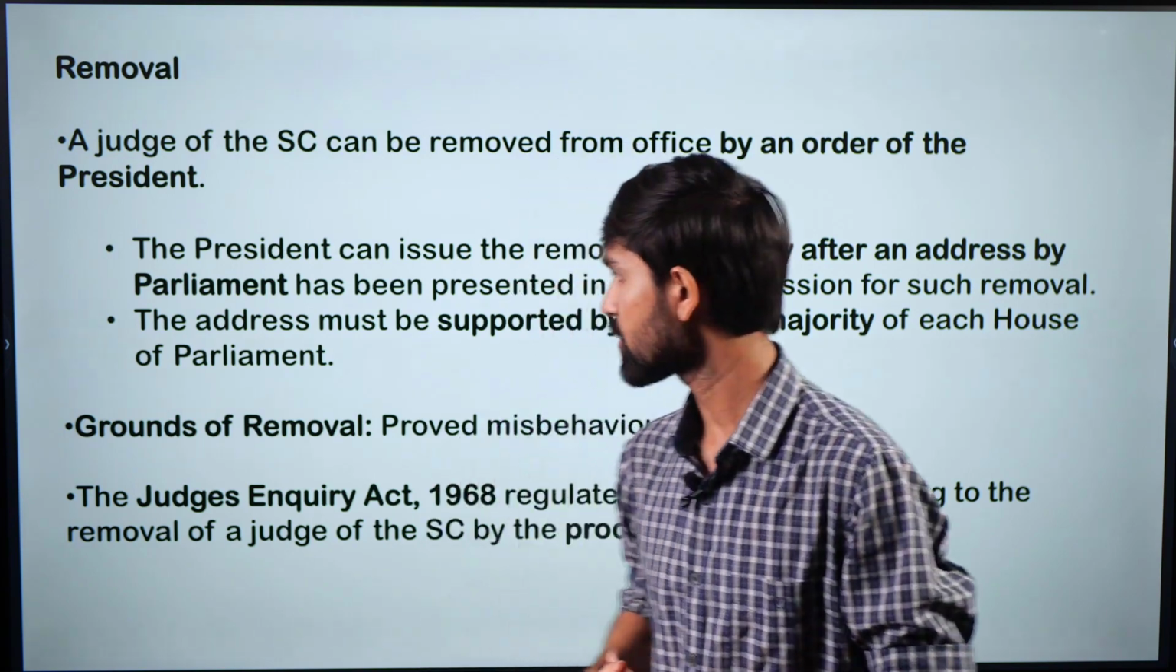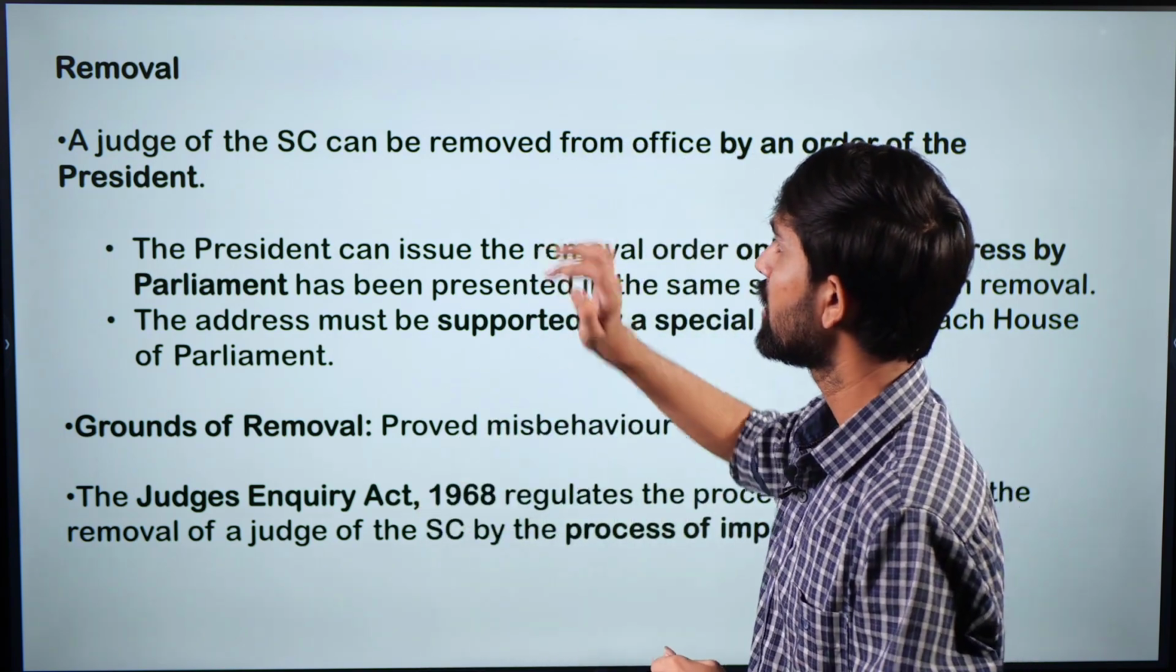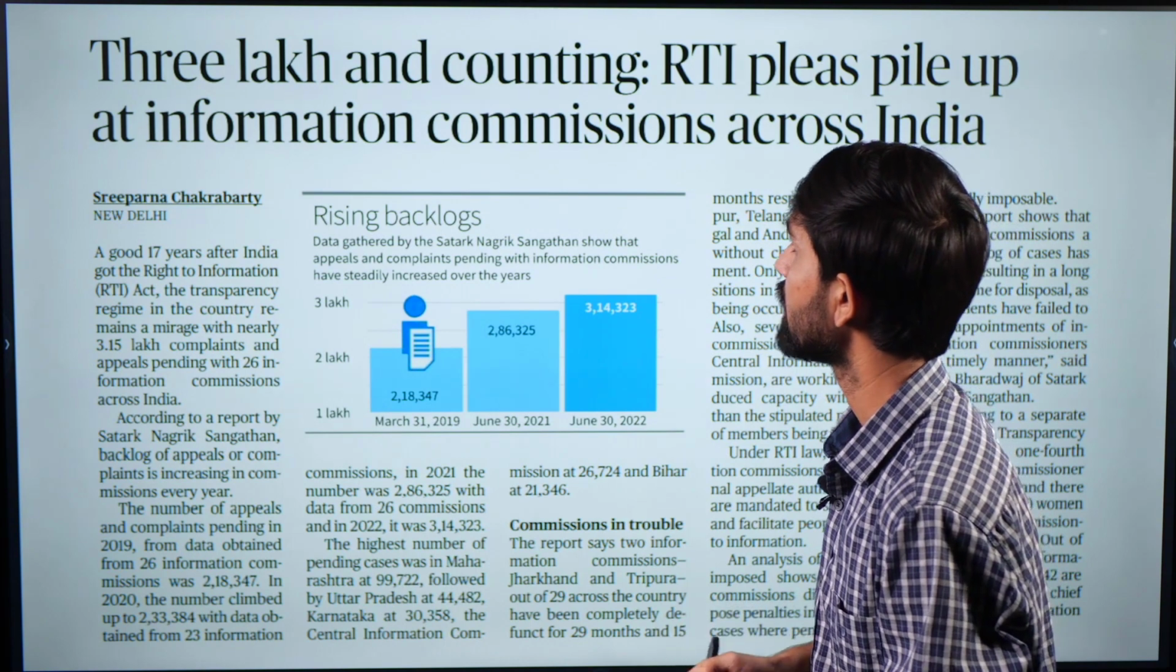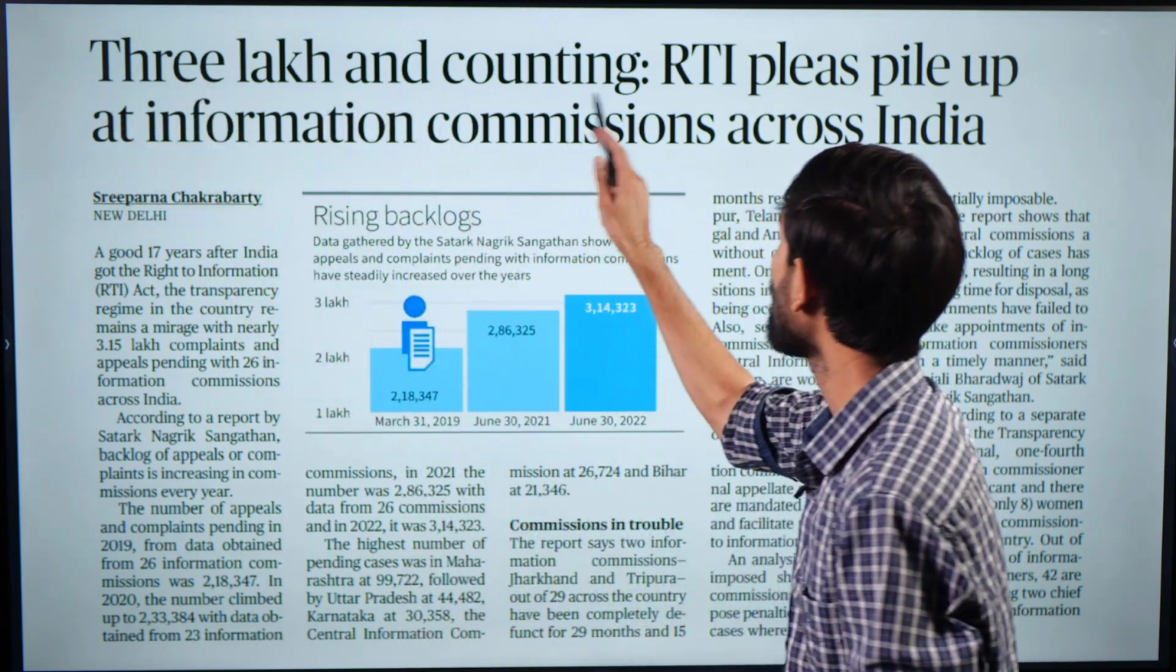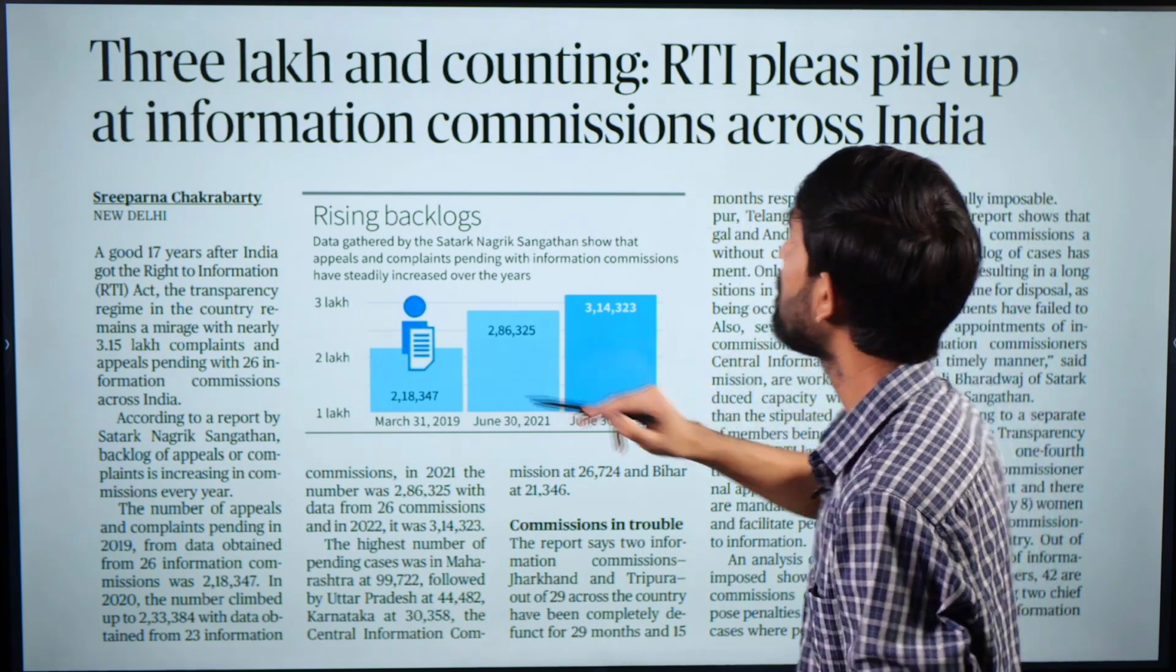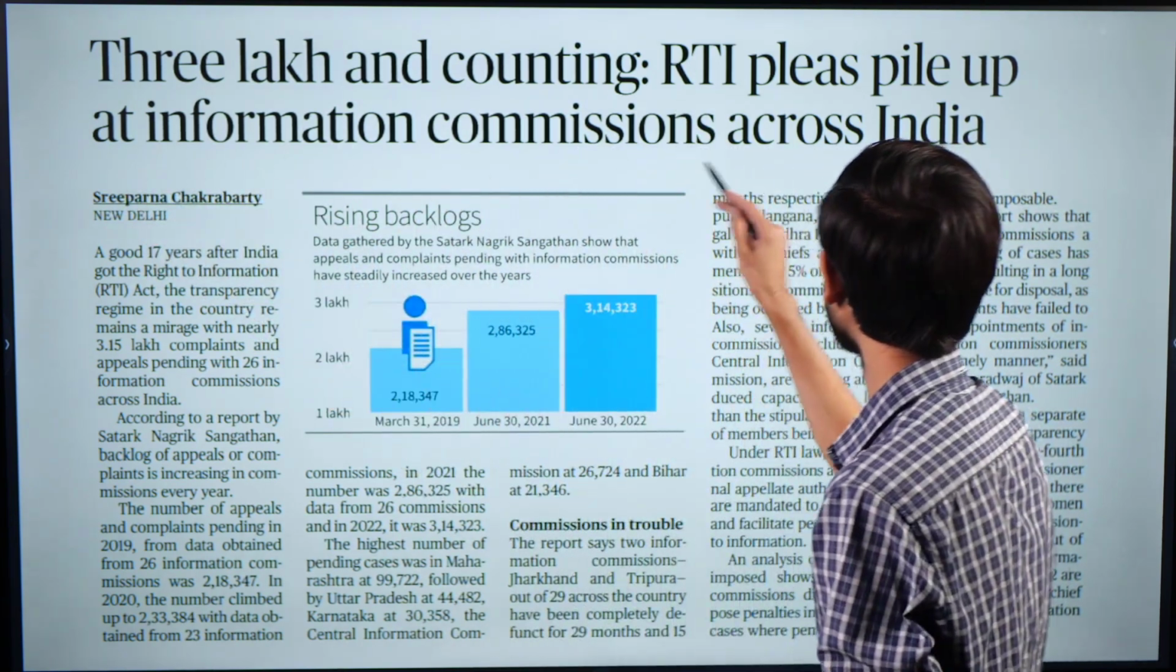So this was a discussion on this article, and with this, let's move on to our next article for the day. The next article which appears in the newspaper reads: 3 lakh and counting, RTI pleas pile up at information commissions across India. Now this is an article which gives us a significant data point wherein a particular NGO has